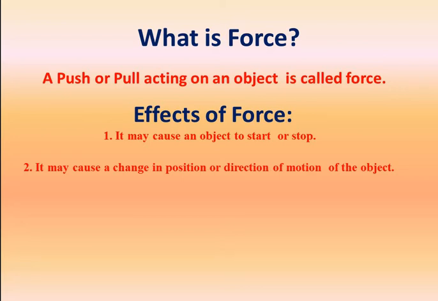In a particular team, members apply force and send the ball to another member of the same team with the help of their feet. So this is all about how you can change the direction of the moving object.